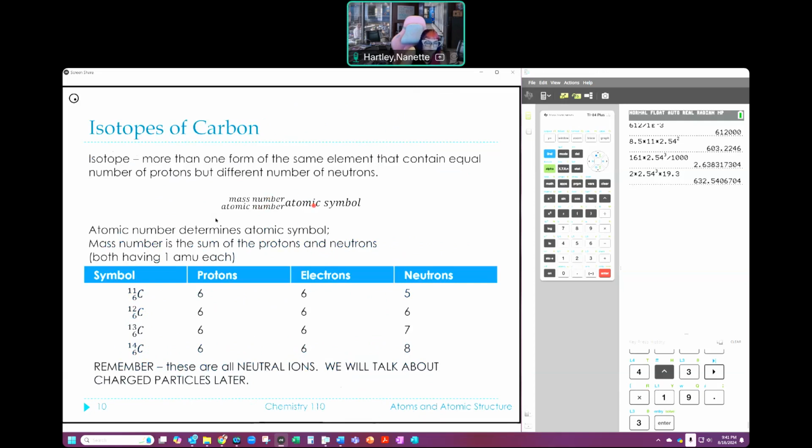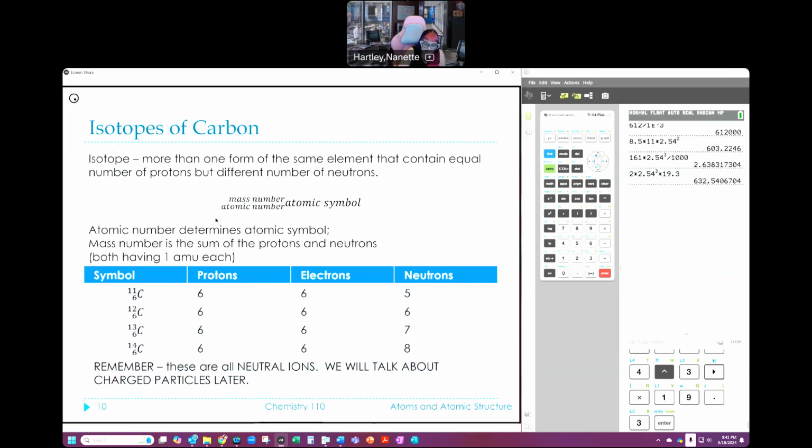So again, we're talking about that mass number at the top, atomic number at the bottom, and the atomic symbol. The atomic number determines the atomic symbol. The mass number is the sum of the protons and the neutrons. And again, since they're both approximately 1, we'll have whole numbers when we deal with this. Now, if we're talking about carbon, the number of protons is always 6. If the number of protons changes, it's not carbon anymore. Since it's a neutral carbon that we're talking about, the number of electrons is also 6. Okay, so protons equals electrons equals 6 for carbon.